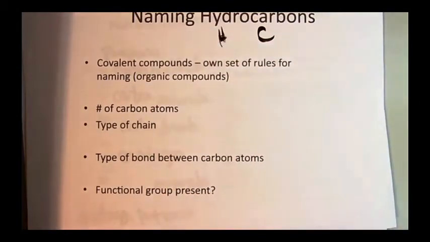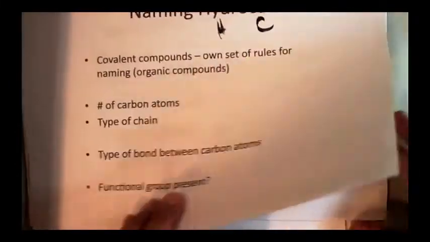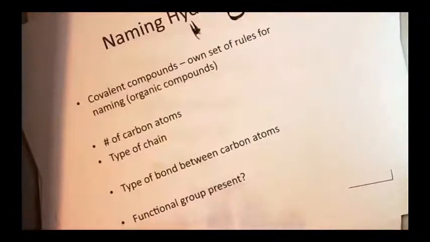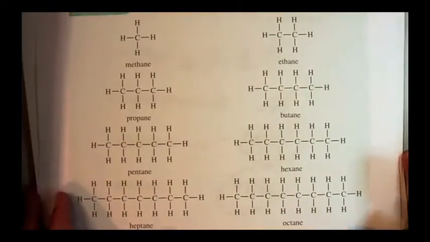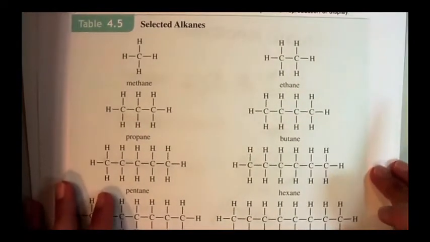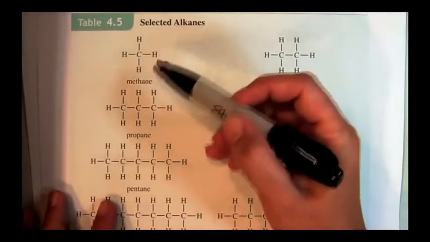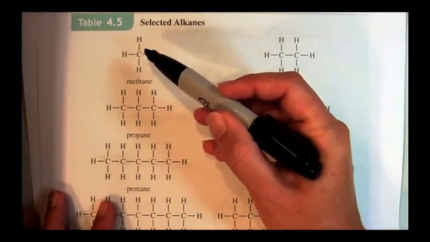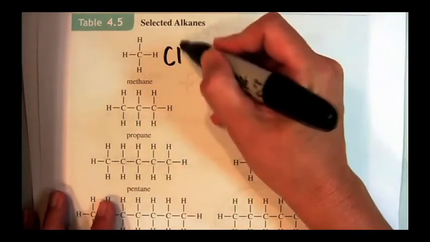For now, the only thing you need to know about, let me see, where did I put my notes? I rushed so much I lost them. Oh, here we go. The only thing you need to know about naming these hydrocarbons is the very basic naming structure of what we call saturated hydrocarbons. And that is, one carbon in a saturated hydrocarbon is called methane. The formula there is CH4, methane.